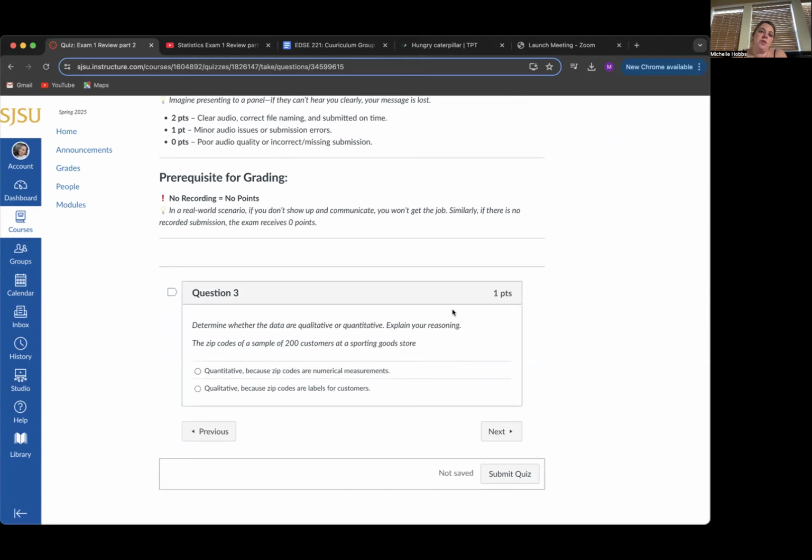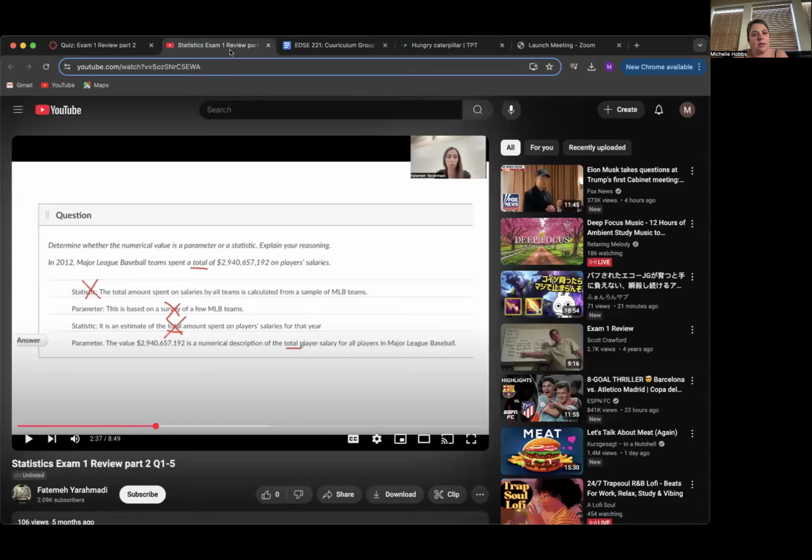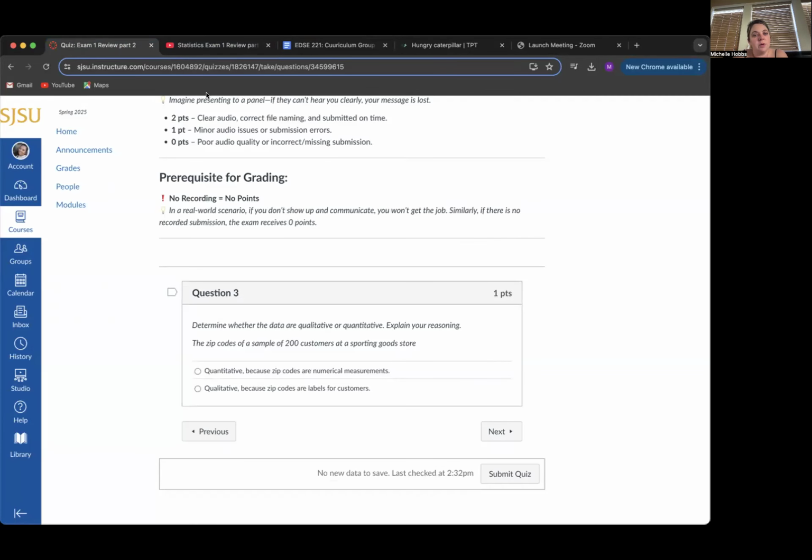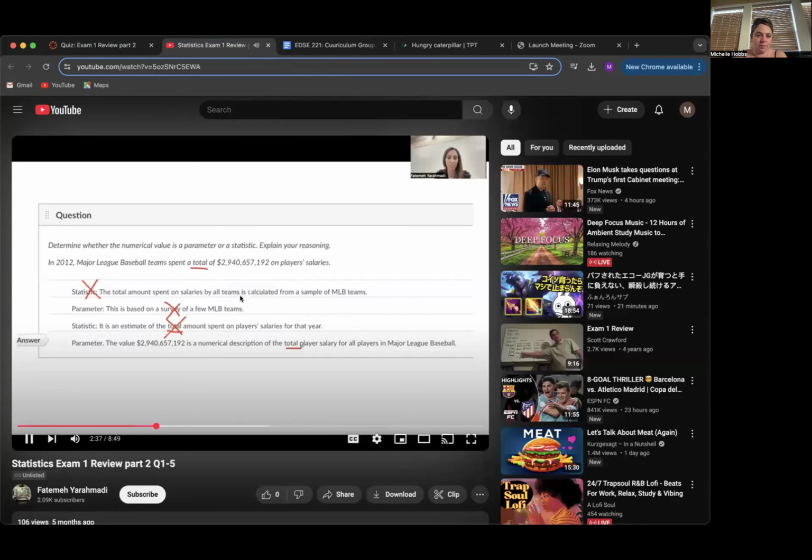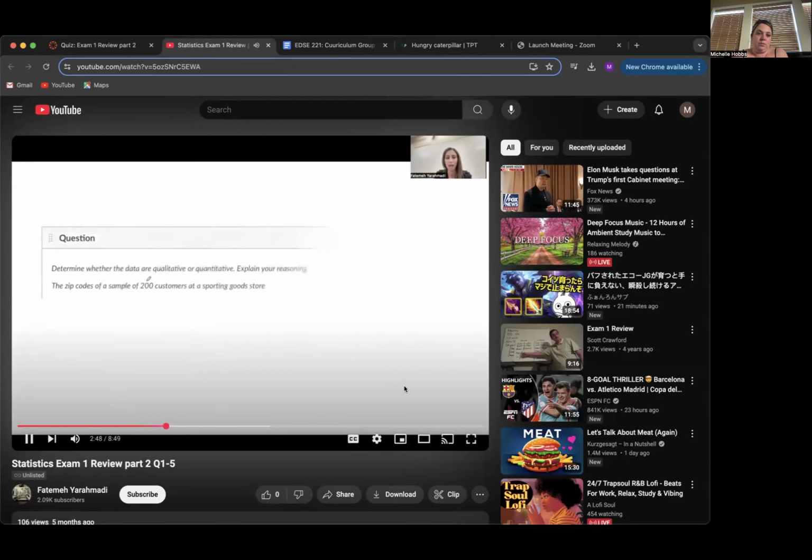Question 3, determine whether the data are qualitative or quantitative. Let's see. The zip codes of a sample of 200 customers at a sporting goods store. All right. Determine if you have qualitative data, like categorical data such as hair color, blood type, and so on.